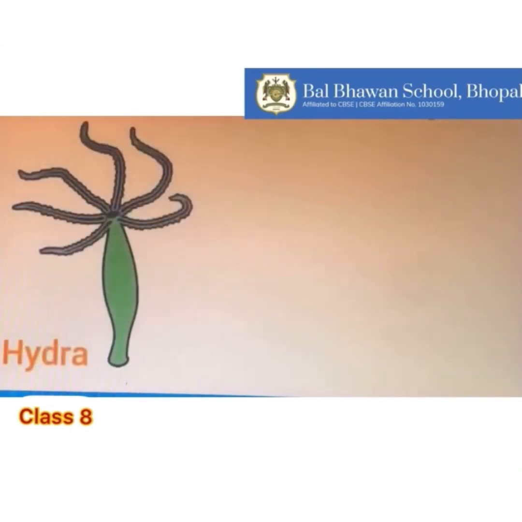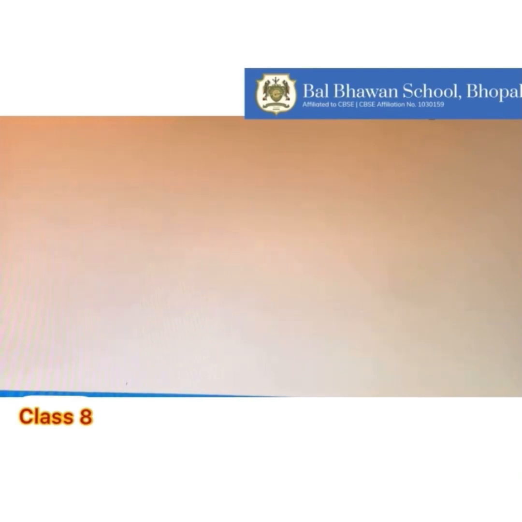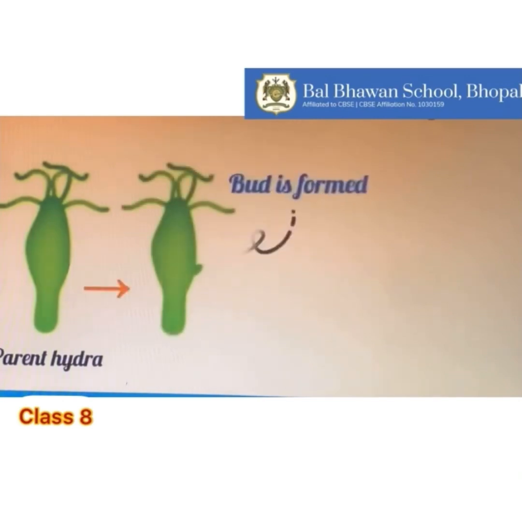Now we know that hydra is a simple multicellular animal. Now let's see how hydra reproduces by the method of budding. See, this is a parent hydra. First, a small outgrowth called a bud is formed on the side of the body by repeated division of its cells.